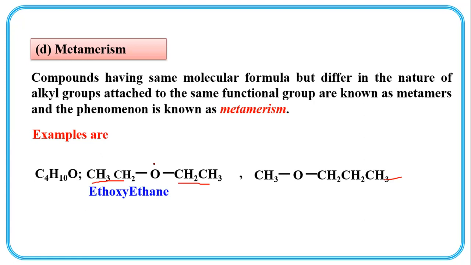Another, see, this is a methyl group, and this is an N-propyl group. The molecular formula is the same, the functional group is also the same, but the alkyl groups on either side of it are different. Methoxyethane. No, it should be methoxypropane.